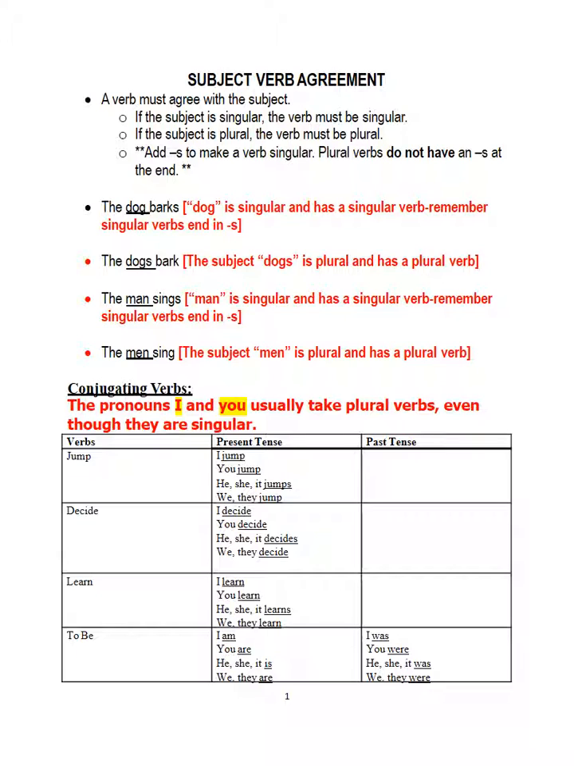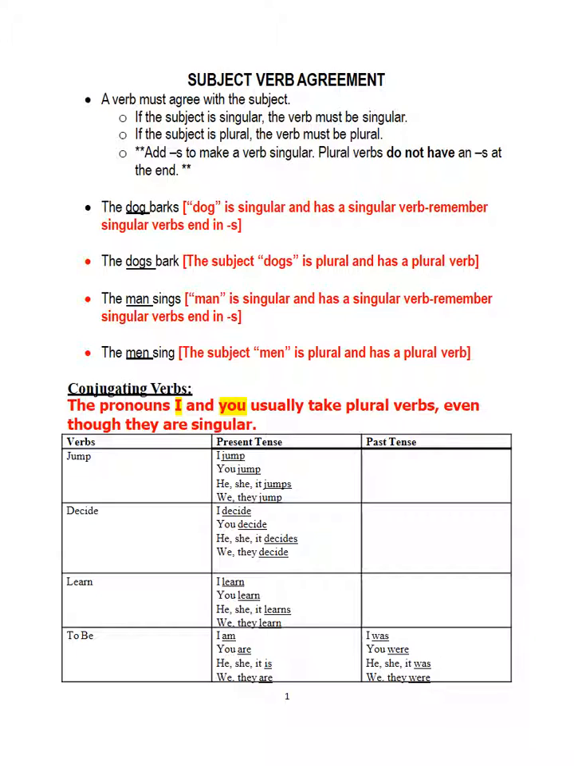The man. Man is a singular subject, and so the verb must be singular. And remember that singular verbs end with s. The man sings. The men. Men is more than one man. Men is plural. So therefore the verb must be plural, and plural verbs do not end in s.